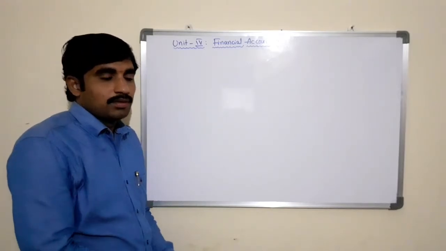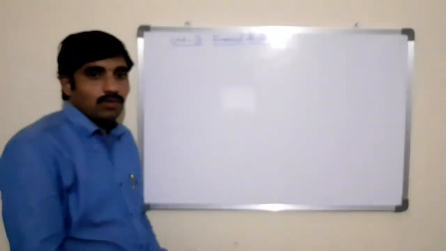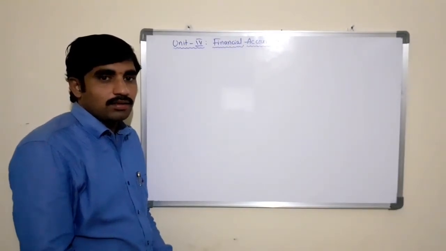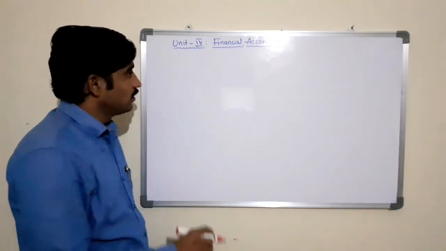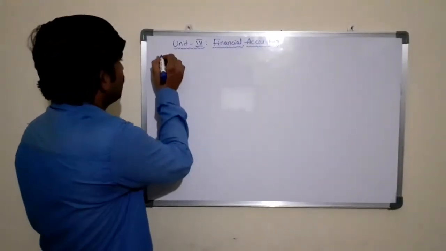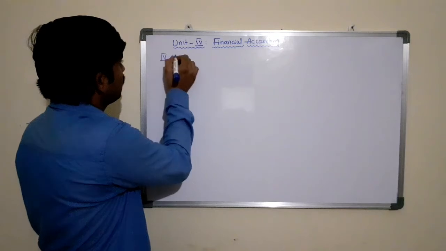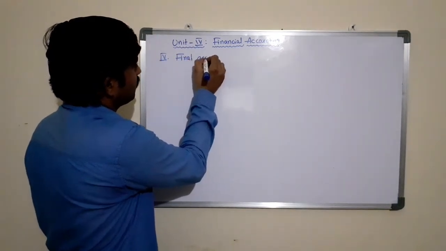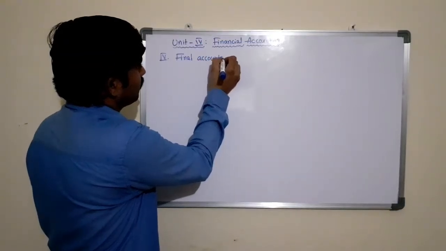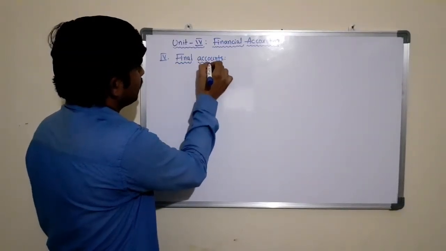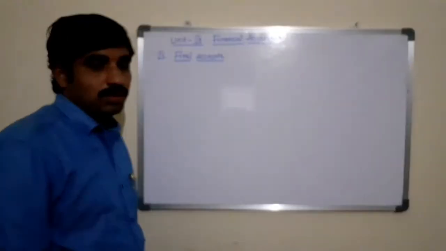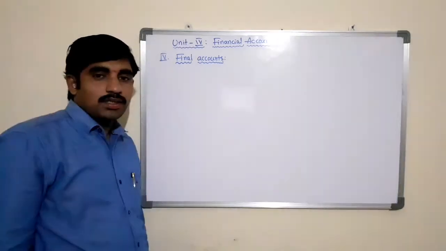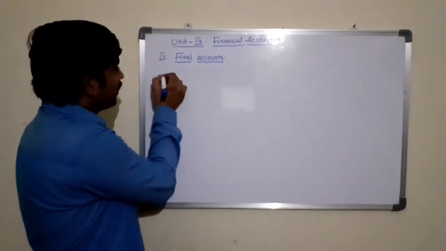Now we will discuss the fourth and the last stage of accounting cycle, that is final accounts. The fourth stage of accounting cycle is final accounts. This is the fourth stage. So here final account is the last stage of accounting cycle, which comprises